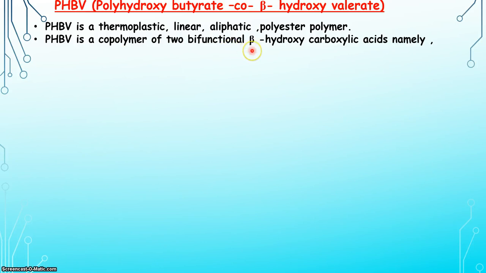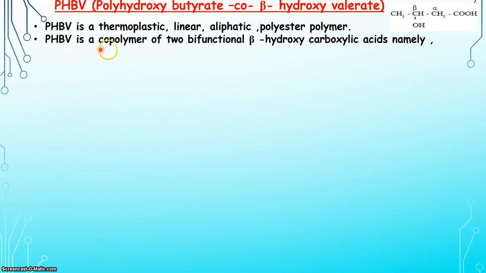And what kind of monomers are there? Beta hydroxy carboxylic acid. What is this beta hydroxy carboxylic acid? A general formula is given. Carboxylic acid indicates a COOH group is there. Beta hydroxy: now here you can observe properly. COOH is bonded to the first carbon atom, that is called alpha. Next to that is beta. So here on the beta carbon an OH group is present. That's why it is called beta hydroxy. So you can easily understand now beta hydroxy and carboxylic acid.